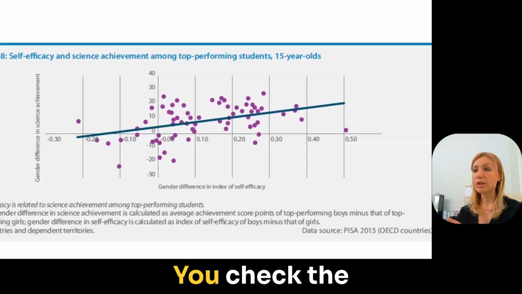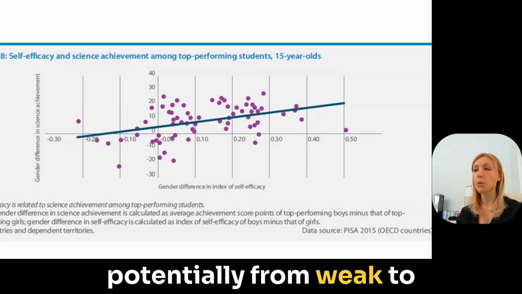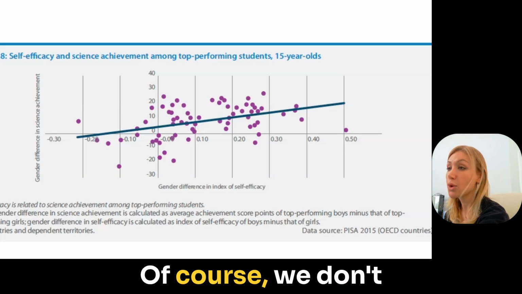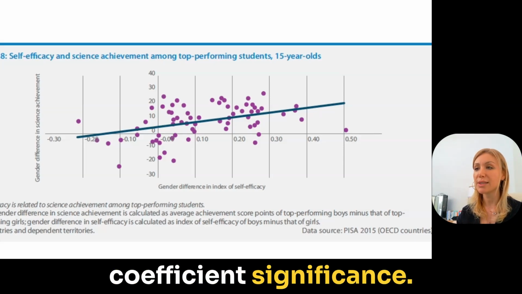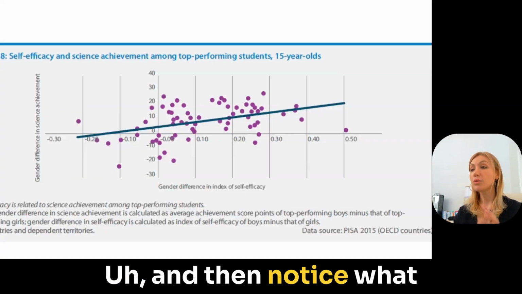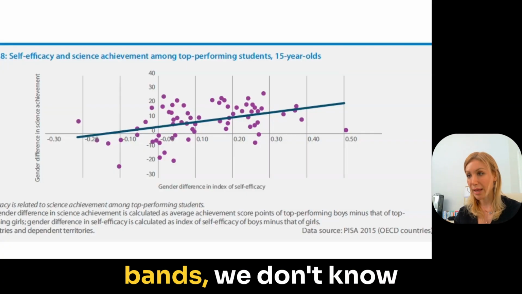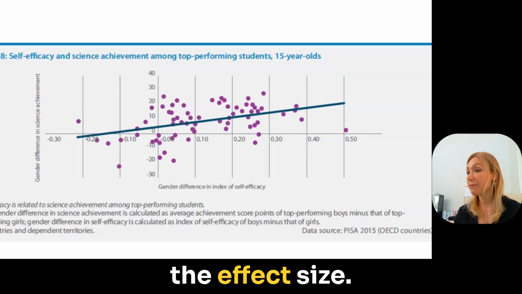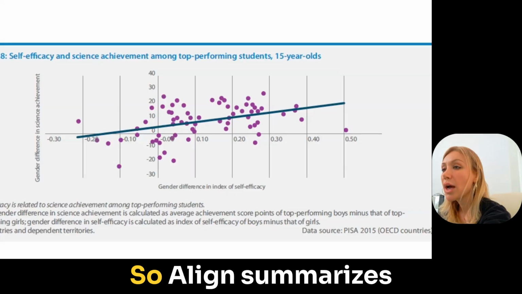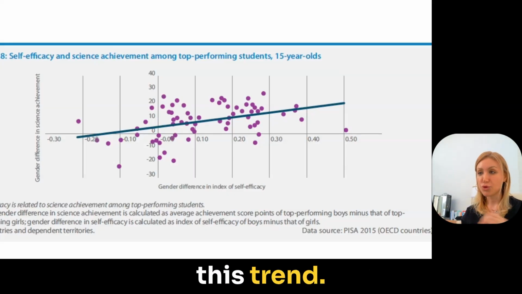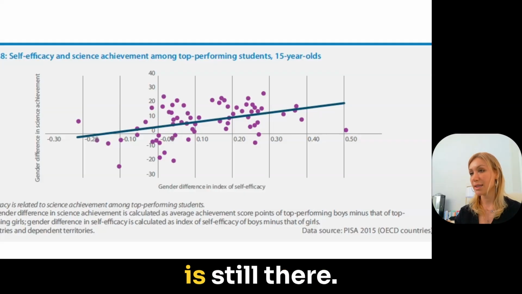And then you check the spread. So there's a large scatter, potentially from weak to moderate relationship. Of course, we don't know the R squared, the correlation coefficient, the significance. And then notice what is missing. We don't know the uncertainty bands, we don't know the confidence intervals, we don't know the effect size, we don't know what information is controlled for. So a line summarizes this trend, but the variability, the uncertainty, is still there.